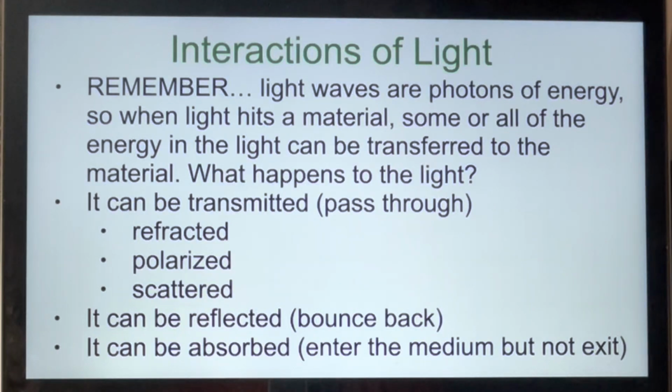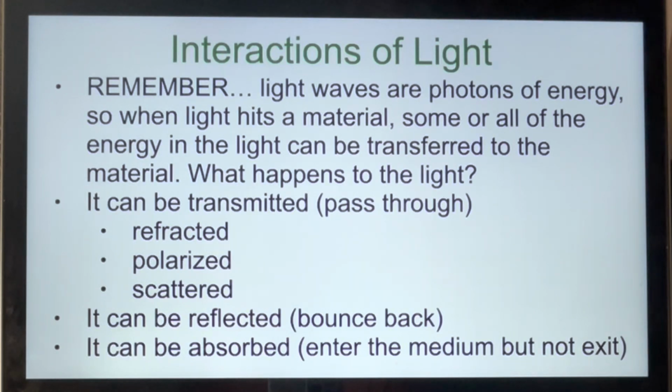Let's look a little more closely at the way light interacts with objects. Remember, light waves are photons of energy, so when light hits a material, some or all of the energy in the light can be transferred to the material. So what happens to the light?